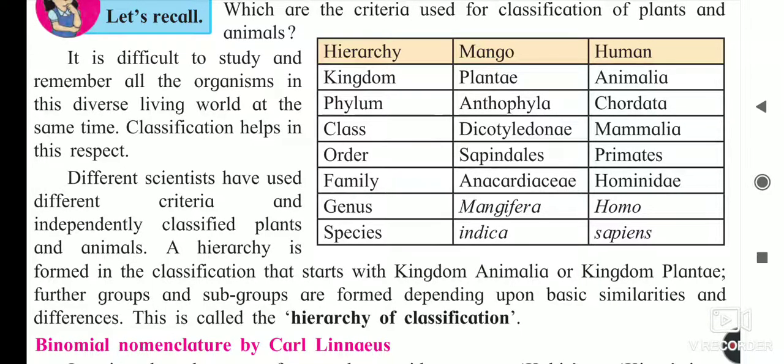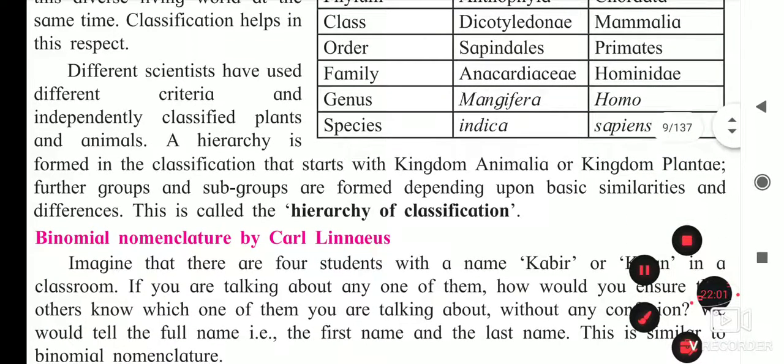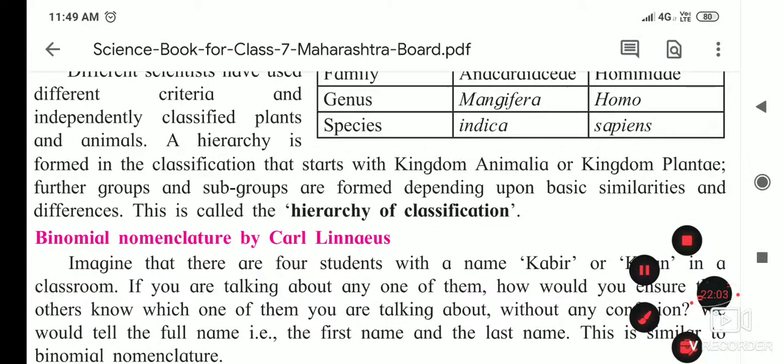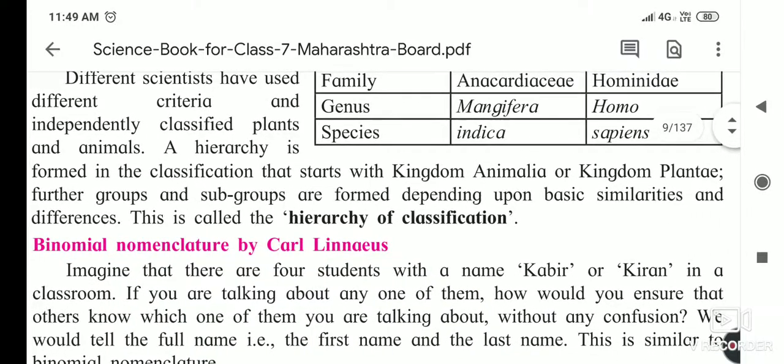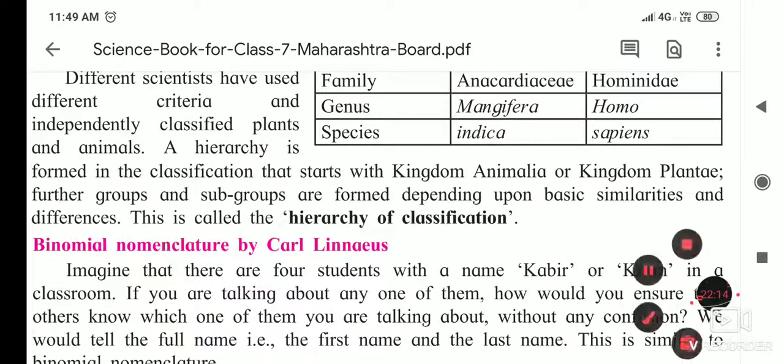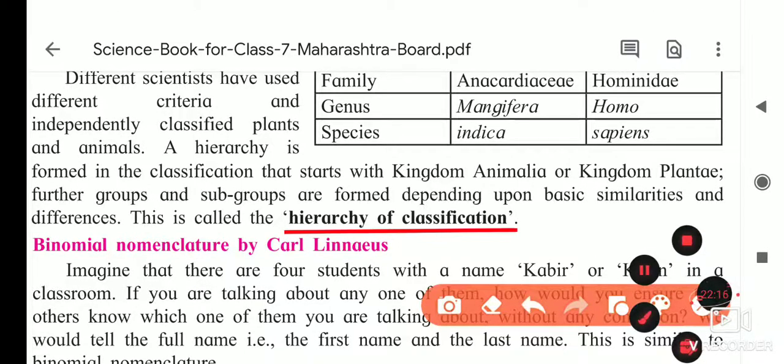So a hierarchy is formed in the classification that starts from kingdom Animalia or kingdom Plantae, and further subgroups are formed depending upon basic similarities and differences. This is the definition of hierarchy of classification.